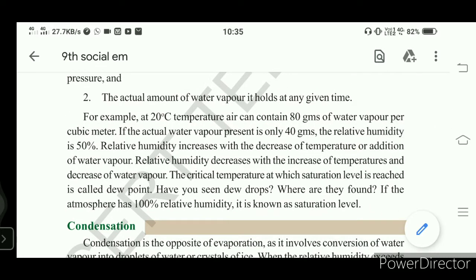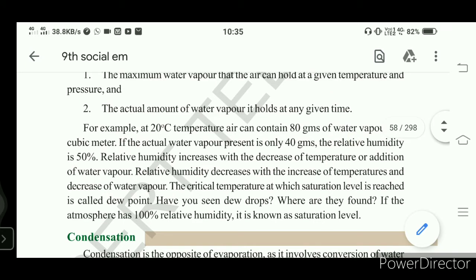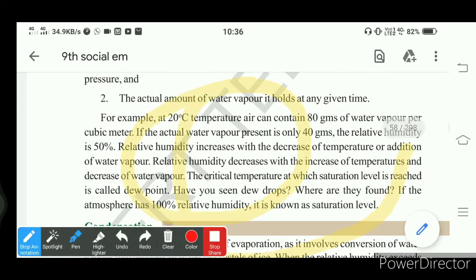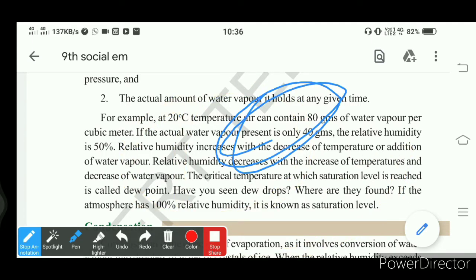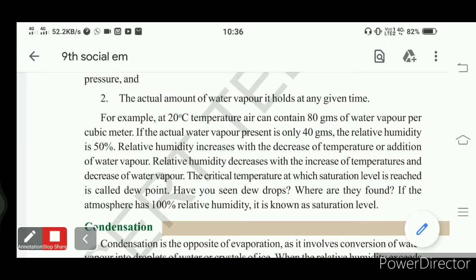That is called condensation. The moment where condensation starts, that level is called the saturation level. Understand? Condensation at a particular temperature is when condensation starts.